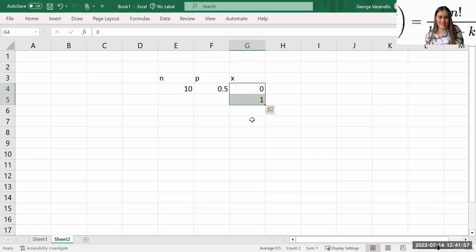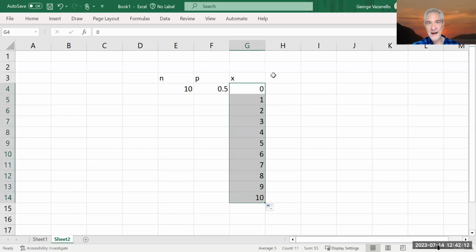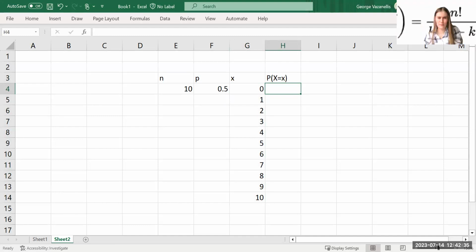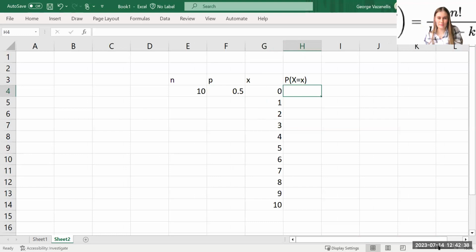So this binomial distribution, the values that we can get are from 0 all the way up to 10, correct? Yes. So our X values are going to go from 0 to 10. Now the probability of getting that particular value of successes, I'm going to denote by a capital P, open parenthesis, capital X equals lowercase x. The lowercase x's are the ones in the column right next to it. We said we wanted to show off, right? Absolutely.